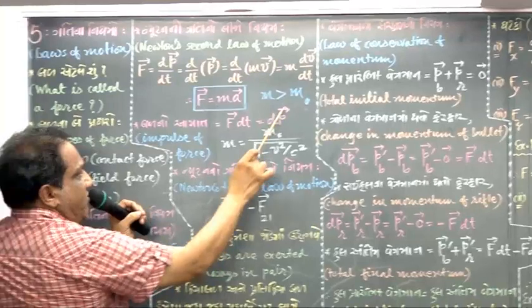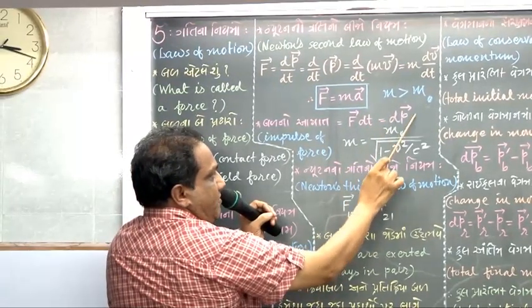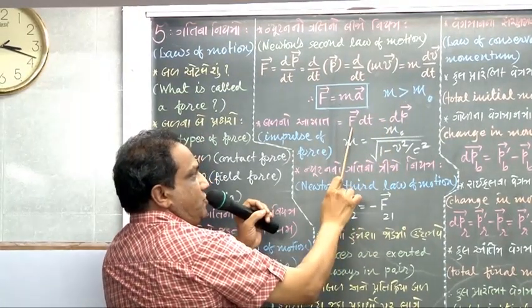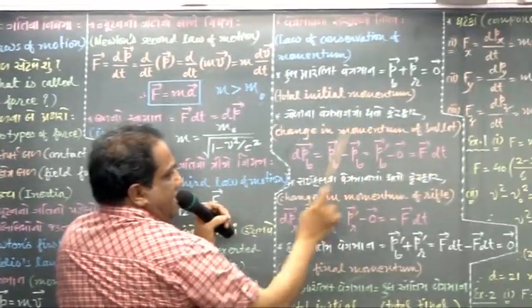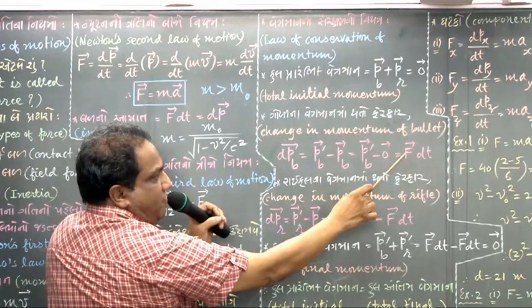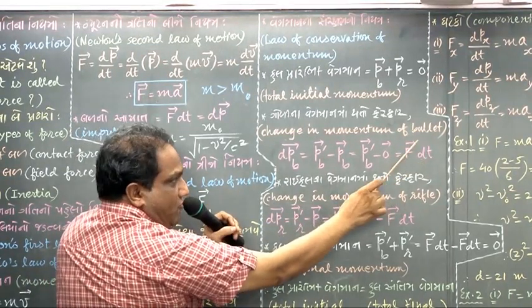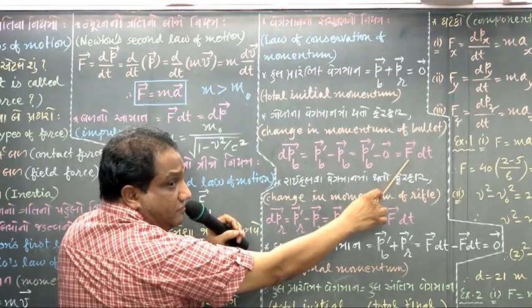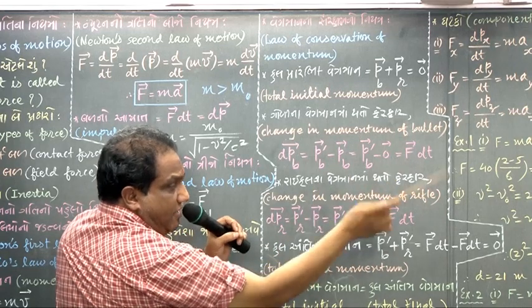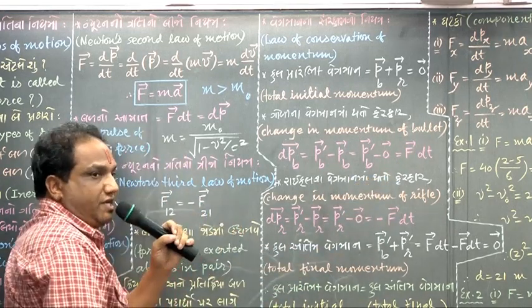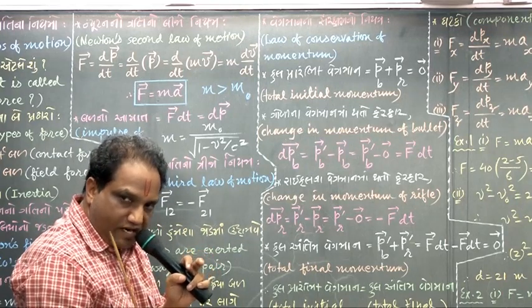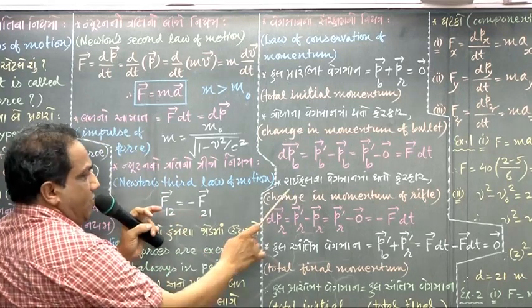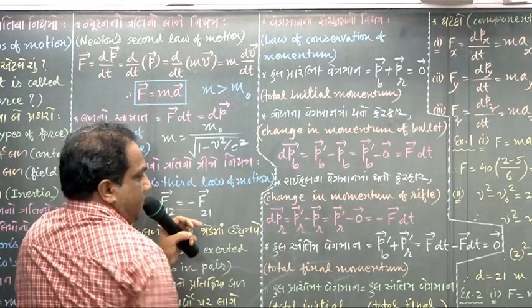Now change in momentum, find out from here. Change in momentum is how much? It is force into time. Change in momentum can be written as force into time. Okay, what is this force? Force exerted by the rifle on the bullet. Force exerted on the bullet by the rifle. Fine. Now change in momentum of the rifle.